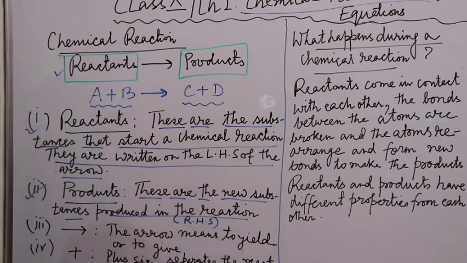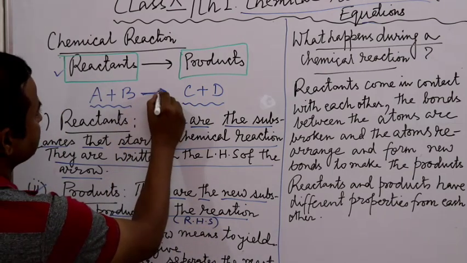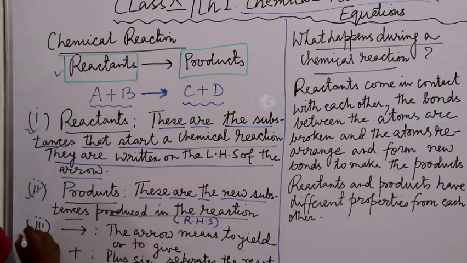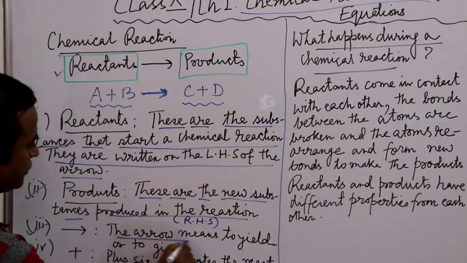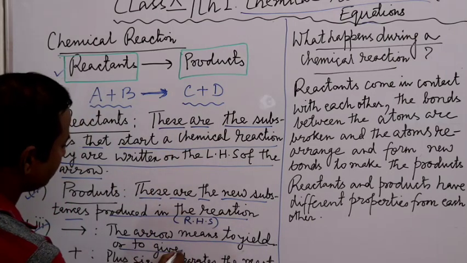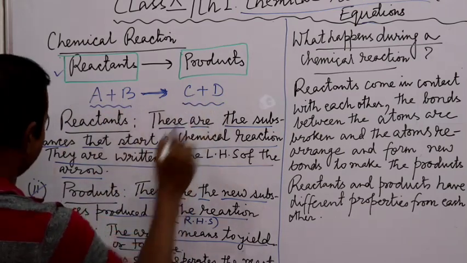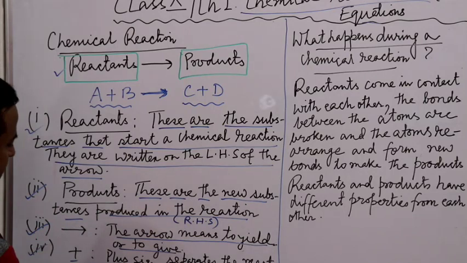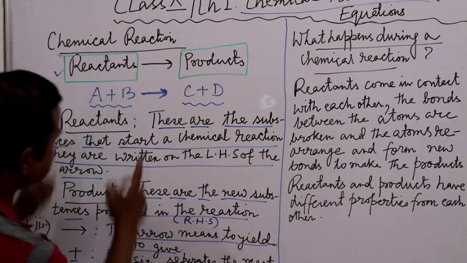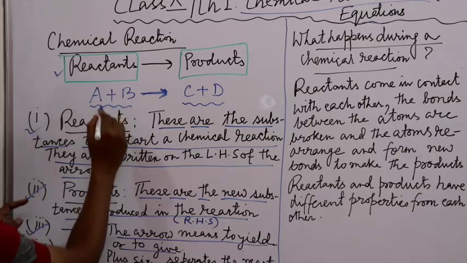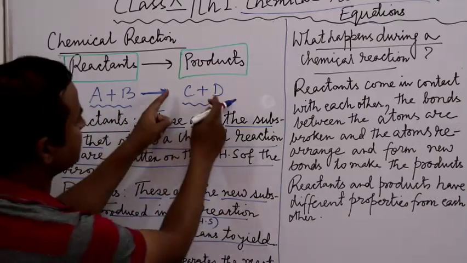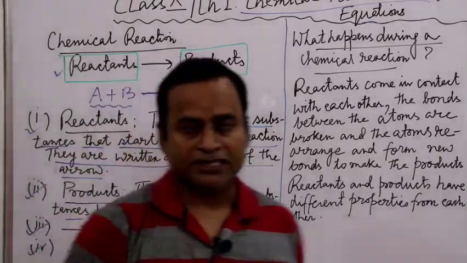Now we can see that there is an arrow. What does this arrow represent? The arrow means to yield or to give, and between the reactants and the products we have a plus sign. This plus sign separates the reactants. A and B are separated by the plus sign, and similarly the products C and D are separated by the plus sign.